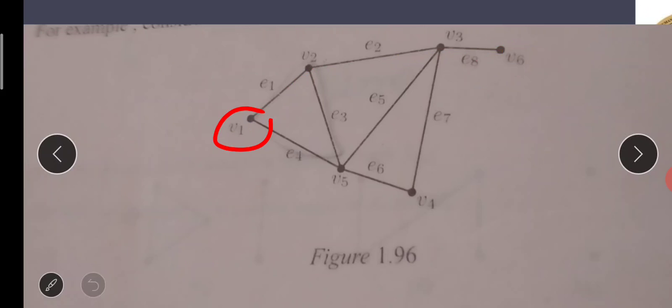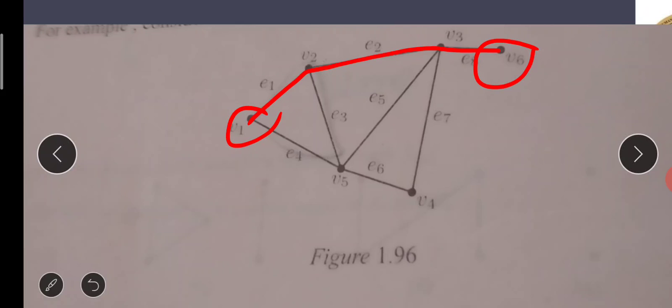If the starting vertex and ending vertex are different, then it is called an open walk. The journey starts from the V1 vertex and ends with the V6 vertex. It's an open walk on a graph.